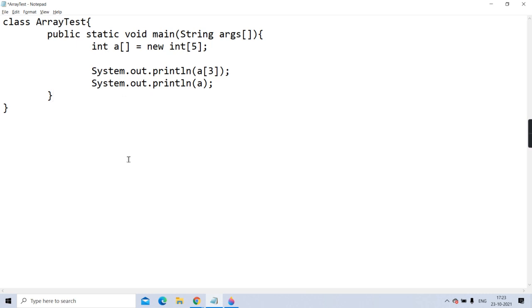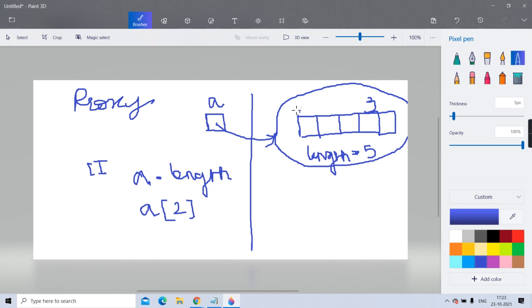Why are you taking so much time? When I'm saying that the array will never have a garbage value, it will always have the default value. So this is which type of array? It's an integer array. So what will be its default value? 0. Then if you try to access a[3], what will be the value over there? 0. If it is a float array, it will have 0.0. If it is a boolean array, it will have false. If it's a reference array, meaning an array of objects, it will have null.